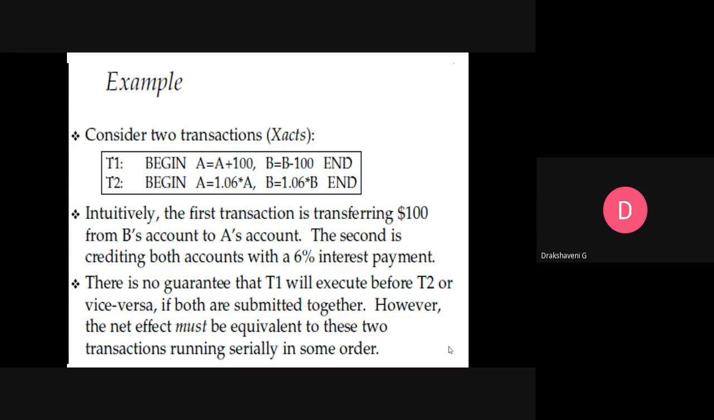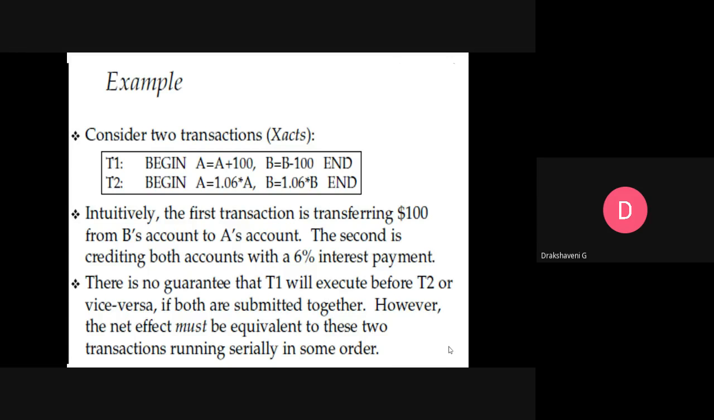Let us take one small example. Consider two transactions, T1 and T2. In T1, what are we doing? A equals A plus 100. There is one variable called A, and something is already there in it. We are adding 100 to A. Then for B, it is a subtraction: some value is there in B, and we are subtracting 100 from B. That is one transaction.